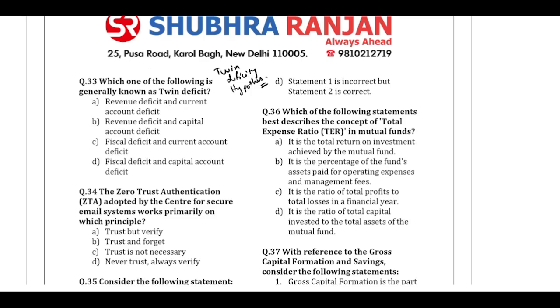So which of the following contain that option? Revenue and current, no. Revenue and capital, no. Fiscal deficit and current account deficit. So this is correct. Fiscal deficit and capital deficit, this is wrong. So fiscal deficit and the current account deficit are the twin deficits.